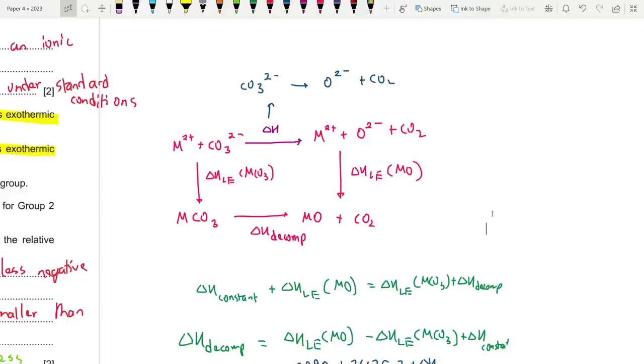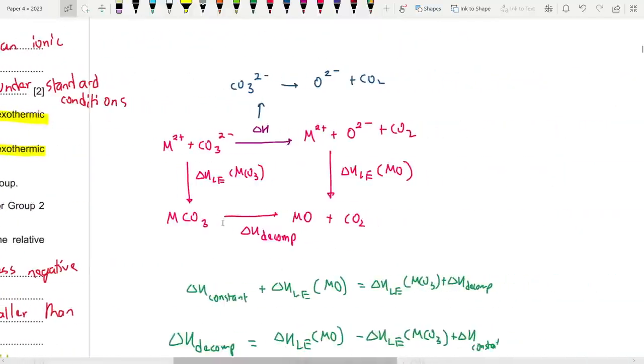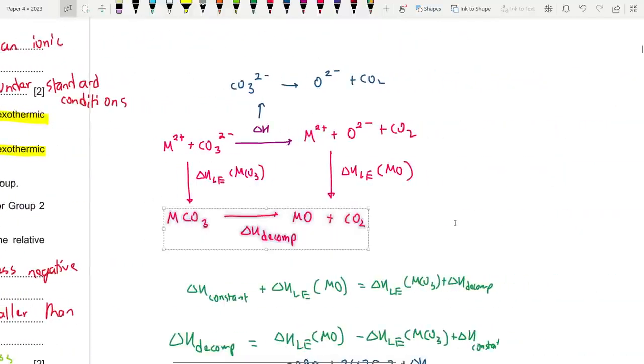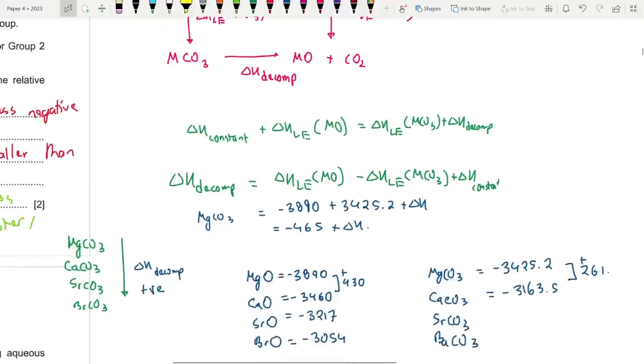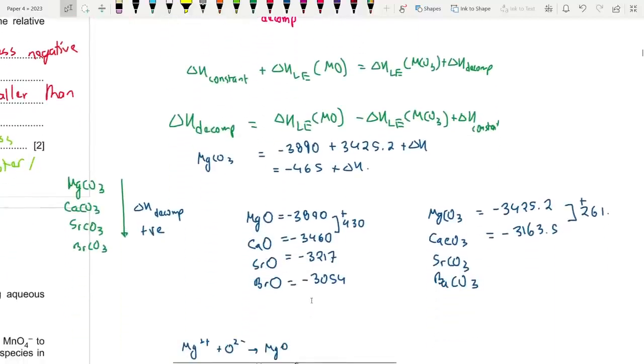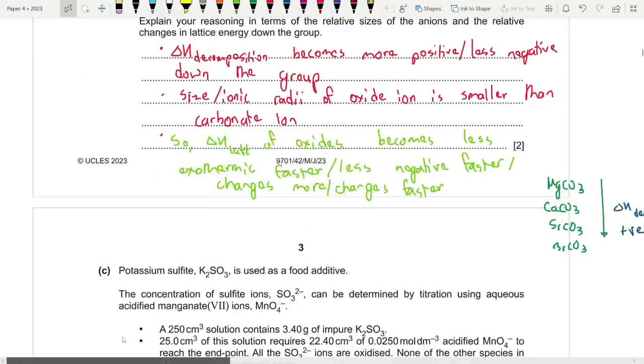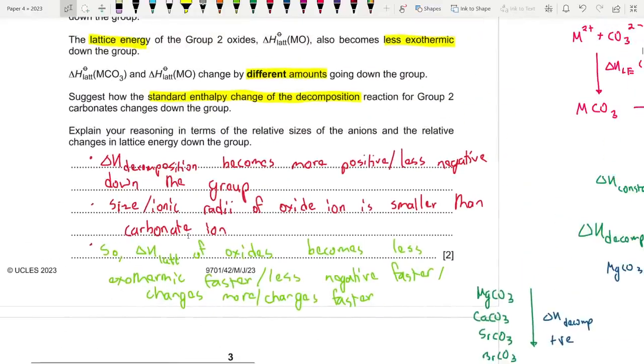So I'm just thinking that could we draw a better Hess cycle, because the one up there is also decomposition. But yeah, this thing over here should be a constant. The change for the carbonate ion essentially. While enthalpy of decomposition is a different thing. It will change depending on the cation that it is attached to, right? That also plays a role over here. So the question is, why do they change by different amounts?